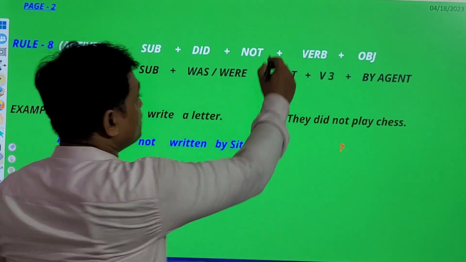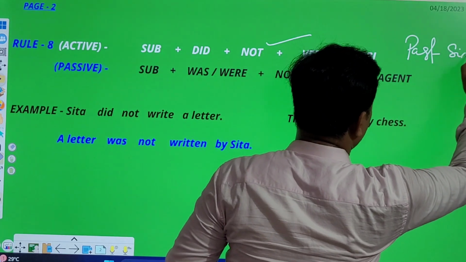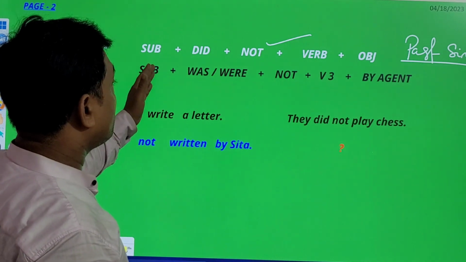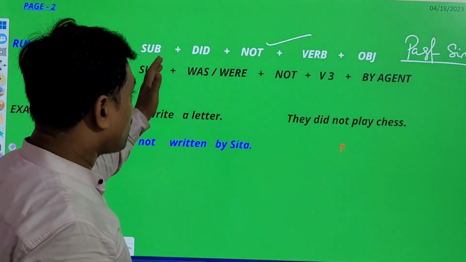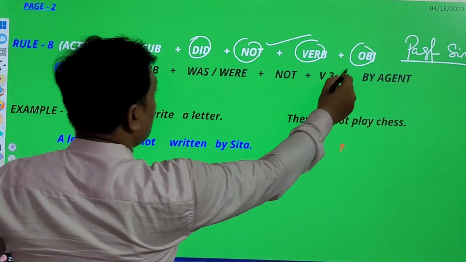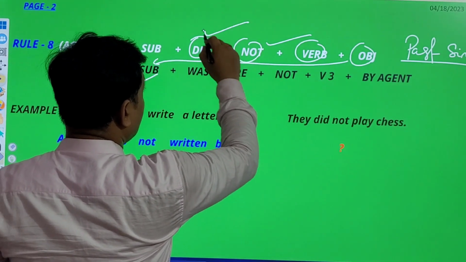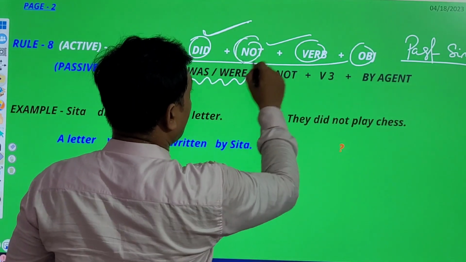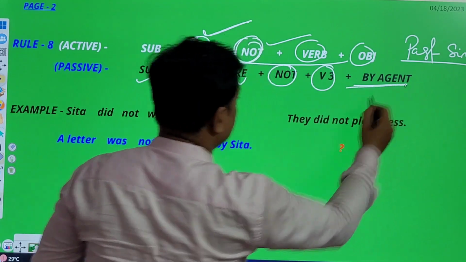Rule number 8 tells us the negative form of past simple. Clear? So the past simple says subject, did, not, verb, object. Let me speak it again. Subject, did, not, verb plus object. And you know that object will be subject. Yes. For did we use what? Was or were. Then for not, the same not. Then V3 is mandatory. Then by plus agent.